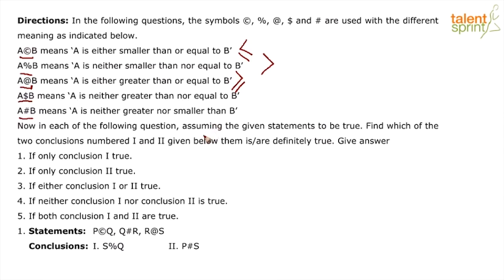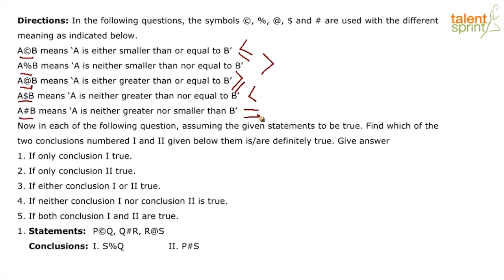The dollar sign. A is neither great nor equal to. Neither is it great nor is it equal to, leaves us with the third possibility of smaller than. A hashtag B. Neither great nor small, leaves us with the third possibility of equal to.